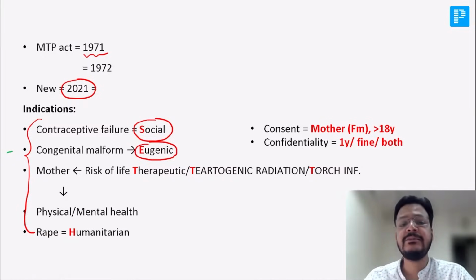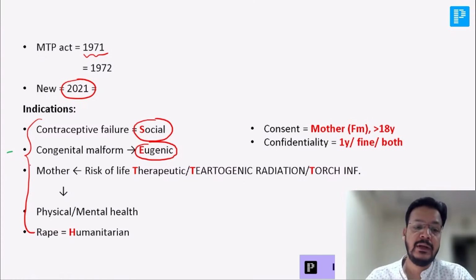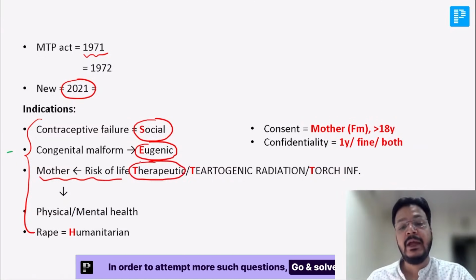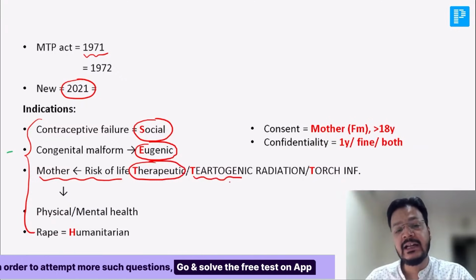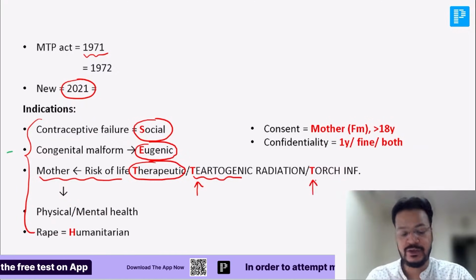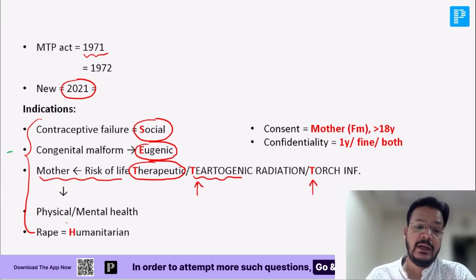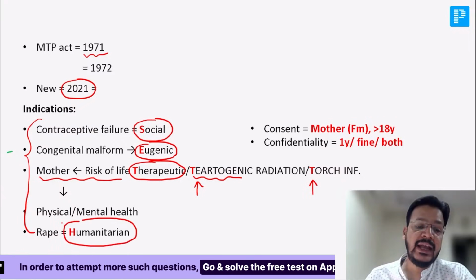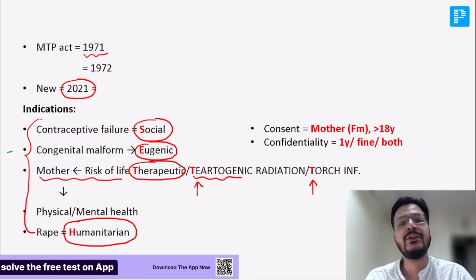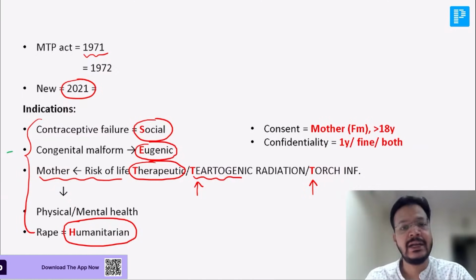If the fetus is malformed, that is a eugenic indication. Mother risk of life is a therapeutic indication. And any drug causing congenital malformation is teratogenic, or TORCH infection is again a teratogenic indication. Now, rape of a victim is a humanitarian indication. Rape has happened, so that is a humanitarian indication.